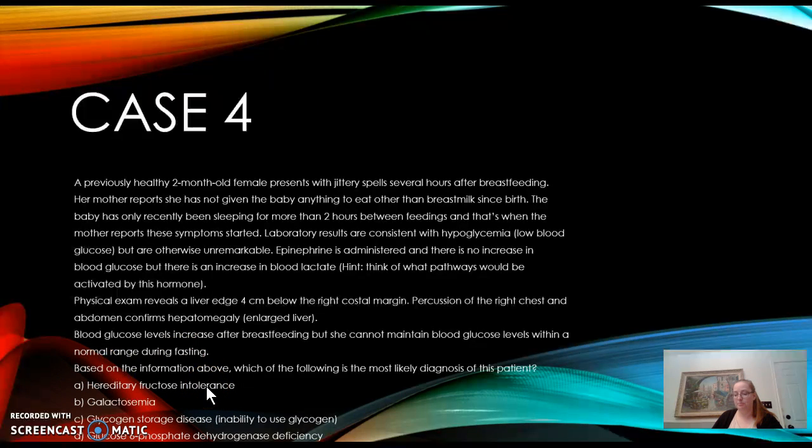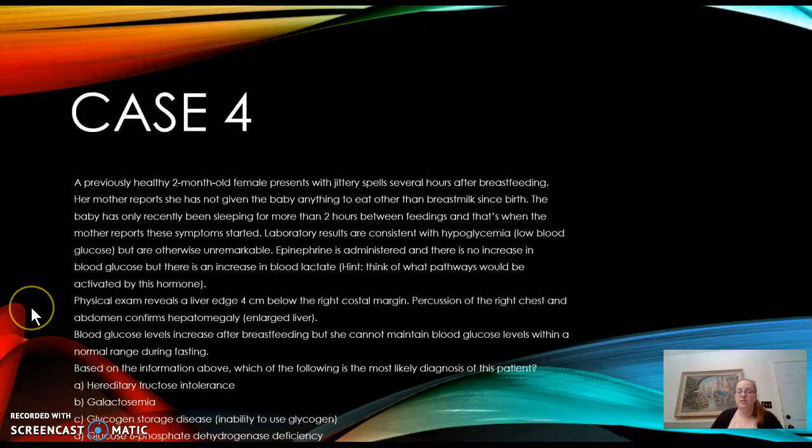And you probably see some other symptoms with this as well, such as jaundice and vomiting, in addition to more consistent hypoglycemia. If we look at choice A, hereditary fructose intolerance, it can cause fasting hypoglycemia and hepatomegaly because the deficiency in aldolase B keeps the fructose 1-phosphate from being cleaved into glyceraldehyde and DHAP. This causes an accumulation of fructose 1-phosphate and a decrease in the free phosphate that's needed in order for gluconeogenesis and glycogenolysis to occur in the fasting state.